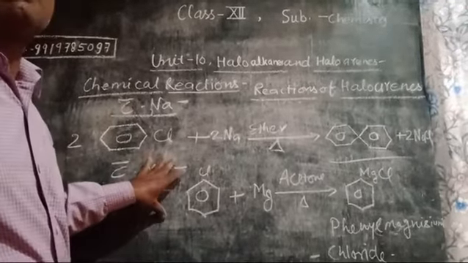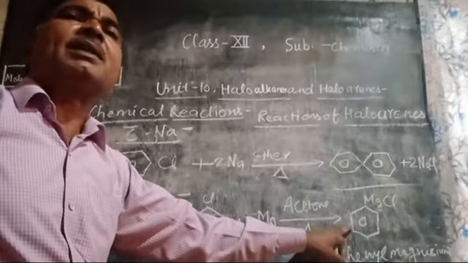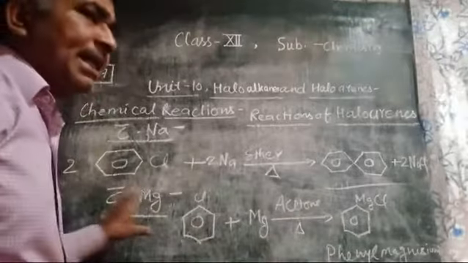It is the most important reaction of chemistry, because the obtained product, phenyl magnesium chloride, is called Grignard's reagent, and such a reaction is called Grignard's reaction.